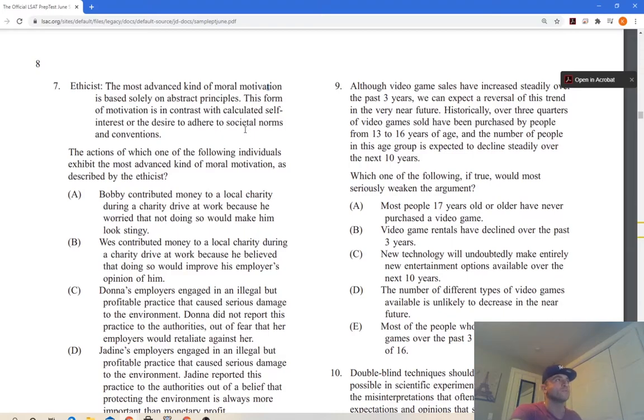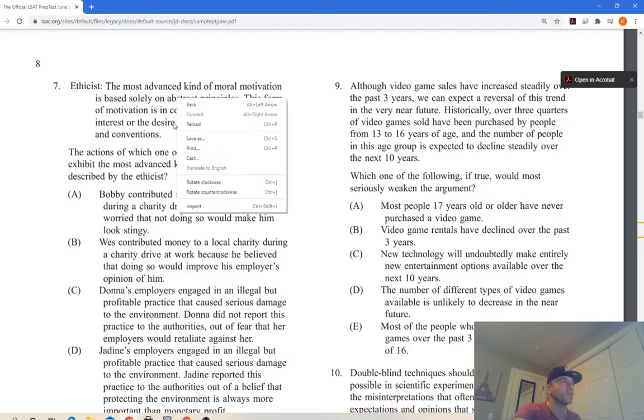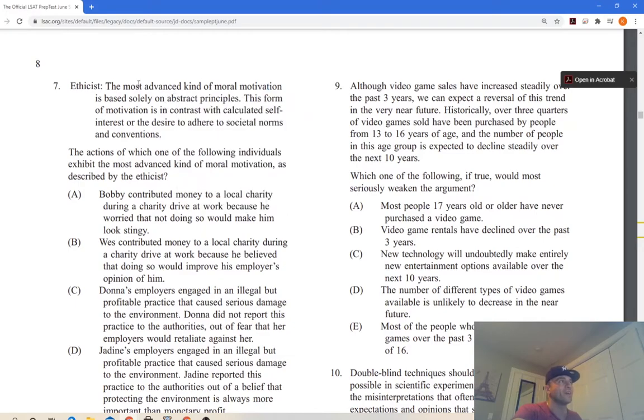Obviously this does not have much abstraction because you're focusing on what society wants and on conventions, while the most advanced kind of moral motivation is not driven by other people or by society. That's what I'm getting from this. So let's see what it says here. The actions of which one of the following individuals exhibit the most advanced kind of motivation? It has to be abstract, it can't rely on other people.